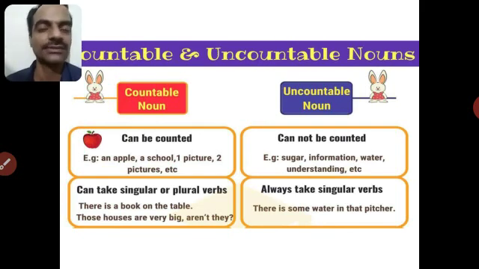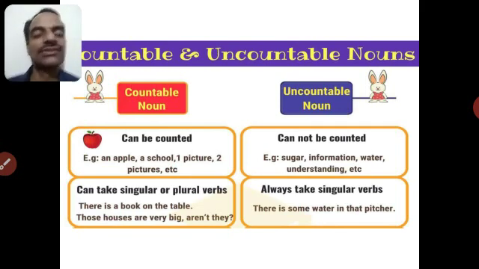Are is a verb, correct? Whereas an uncountable noun always takes a singular verb. See, there is some water in the pitcher. A pitcher or pot has some water. There is some water. You don't say there are some water. You say there is some water, because you cannot count water and you have to use a singular verb only. There is some water.